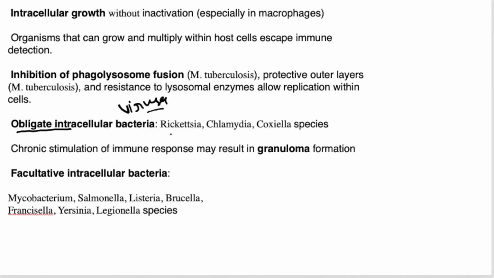Examples of obligate intracellular bacteria are Rickettsia, Chlamydia and Coxiella burnetii.